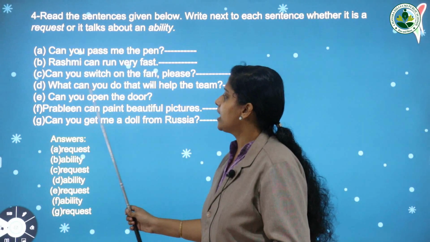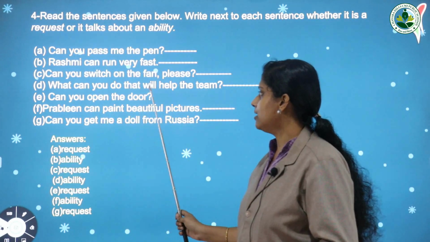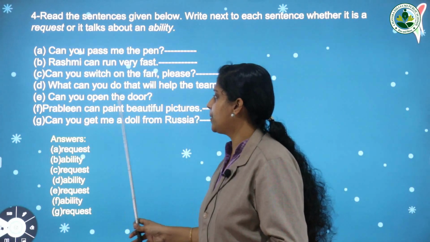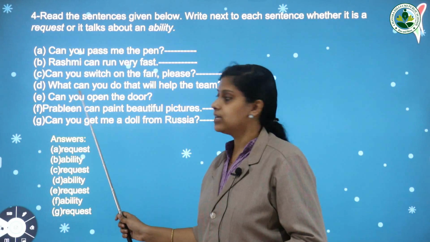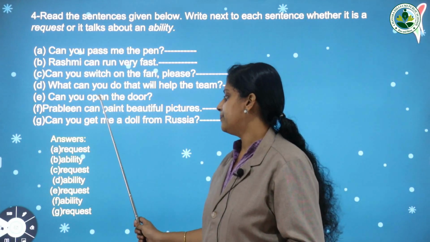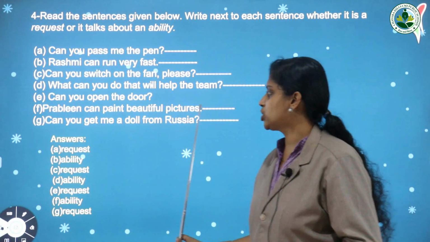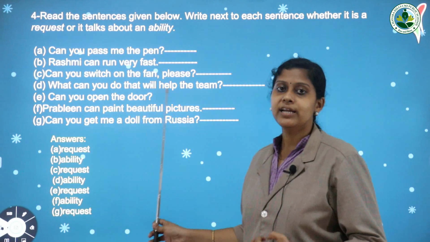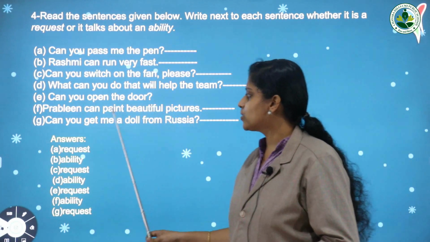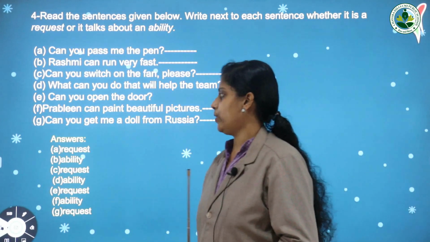Next one, what can you do that will help the team? This is an ability. Next one, can you open the door? It's a request. Here the person is asking to open that door. Next one, Prablin can paint beautiful pictures. Prablin can paint. It is his ability. Next one, can you get me a doll from Russia? Yes, it is a request.